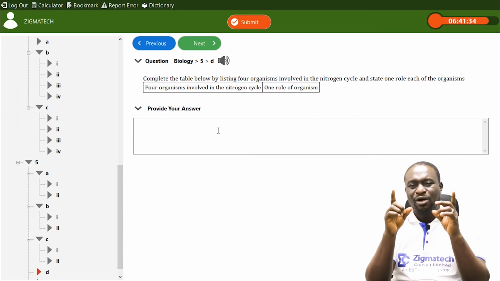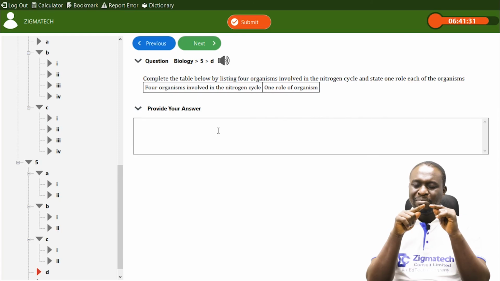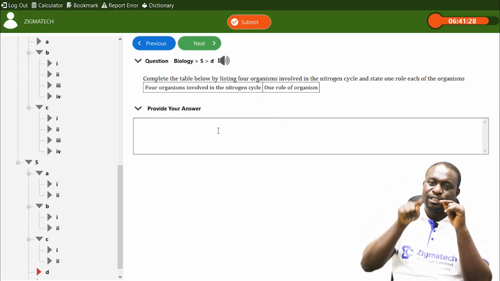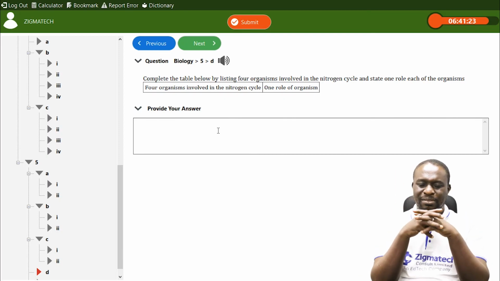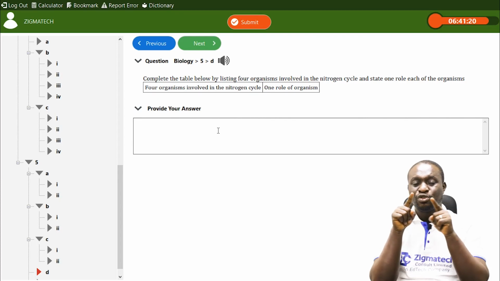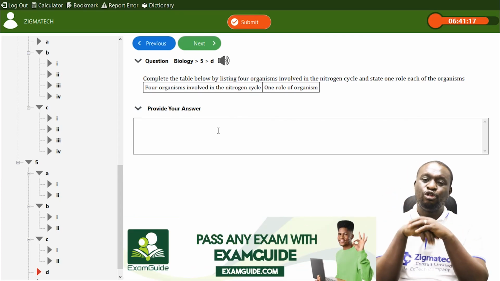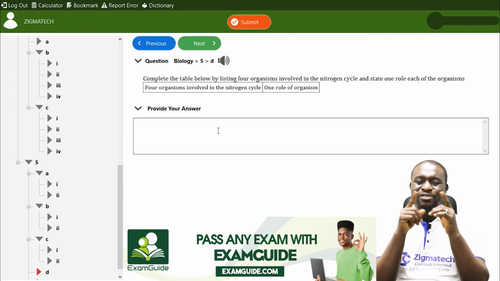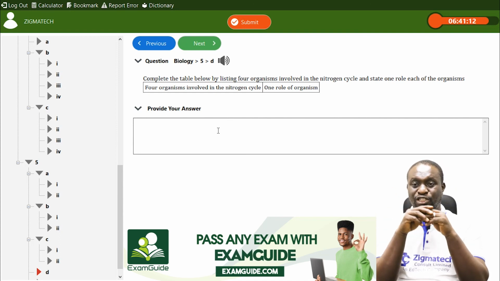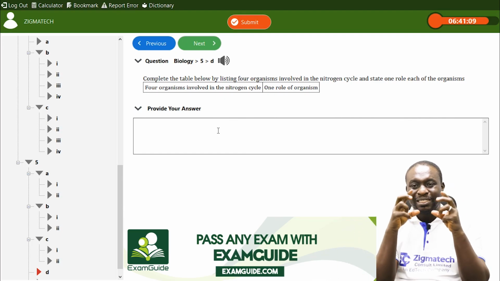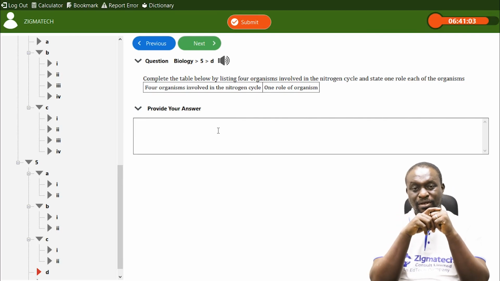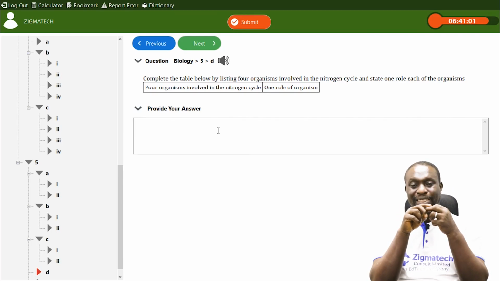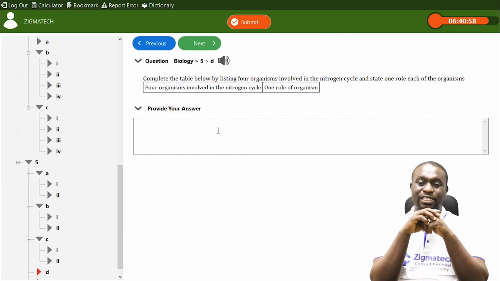Now, the first one is found in nitrogen fixation. Remember I said that nitrogen comes from the atmosphere to the earth. Atmospheric nitrogen can be fixed into the earth by 2 kinds of organisms: we have symbiotic nitrogen fixation, and non-symbiotic nitrogen fixation. When we say symbiotic, it means that 2 organisms are playing a major role. They said list 4 organisms. Number 1 is plants, mostly the leguminous plant. Leguminous plant is one of the organisms involved in nitrogen cycle.